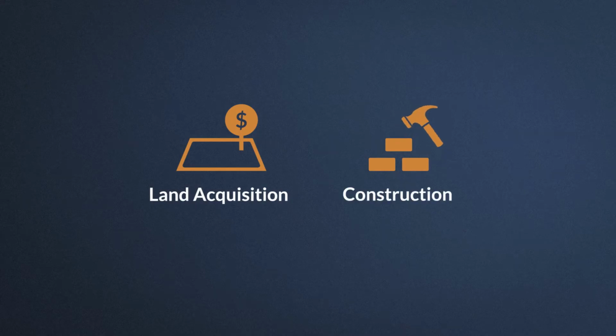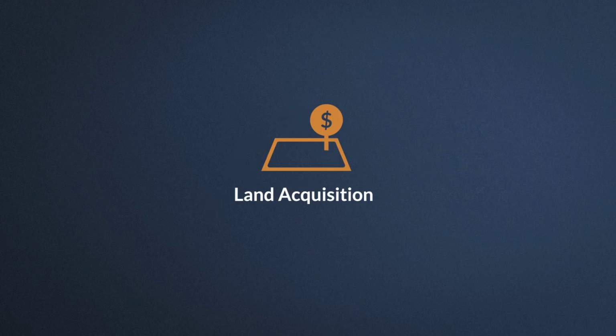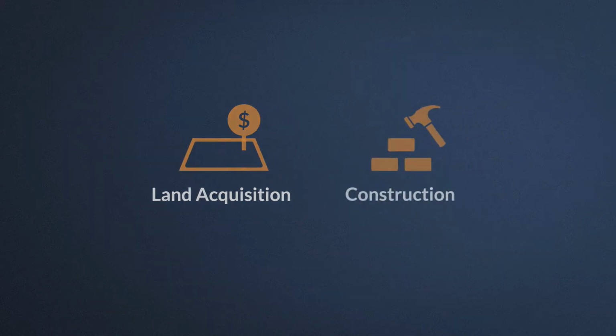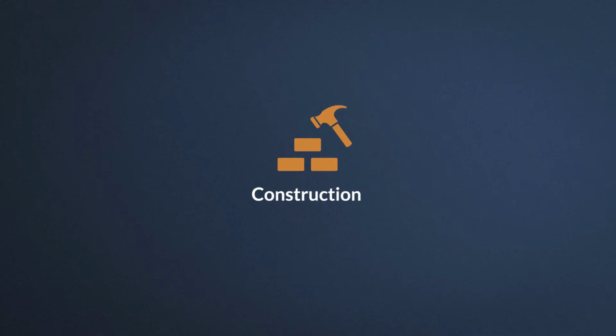Each of our projects go through a two-phase funding process. The first phase occurs at the beginning of the project to fund land acquisition. The second occurs approximately halfway through the project to fund construction. To understand our funding process, you first need to understand how banks and lenders provide loans. In short, lenders will only provide a loan to a project once and only up to a certain percentage of the value of the project.